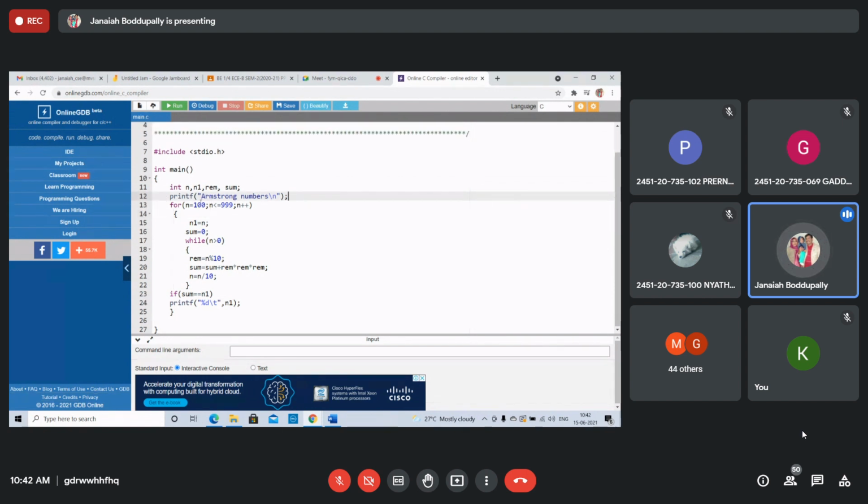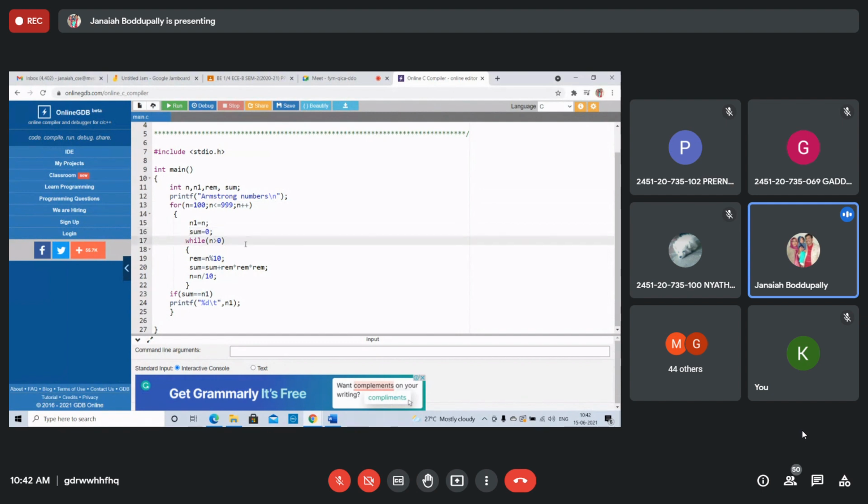Hey students, are you following? Starting from 100, n equals 100, n less than or equal to 999, n plus plus. Right, everything is fine. We are storing n into n1. Sum equals 0, while n greater than 0. Find the remainder. n equal to n by 10. Sum equal to sum plus remainder into 100. Cube. What is wrong in this?